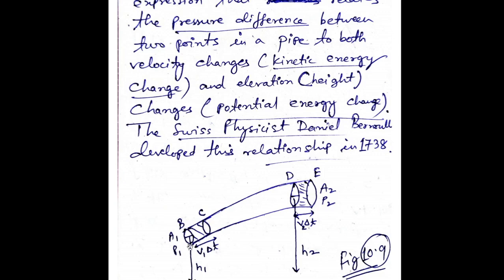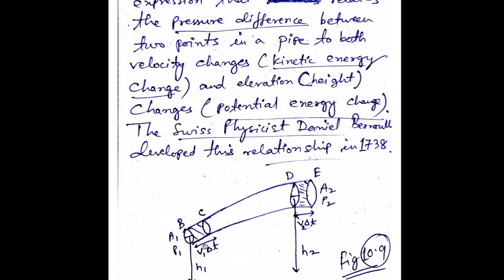You can imagine it to be like that. In that case the whole pipe is filled with water. So if I imagine a small section of that pipe, then what will happen? The time taken by the liquid to go from B to C will be the same as the time taken by the liquid to go from D to E. Correct. So this is the way this will happen.